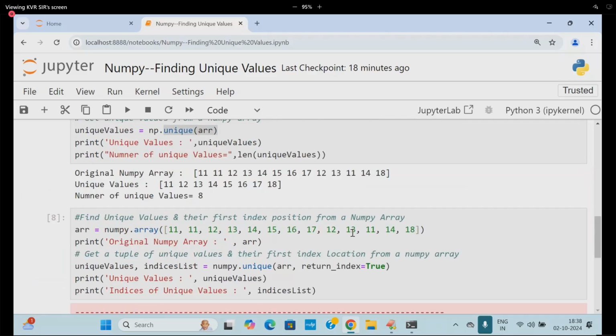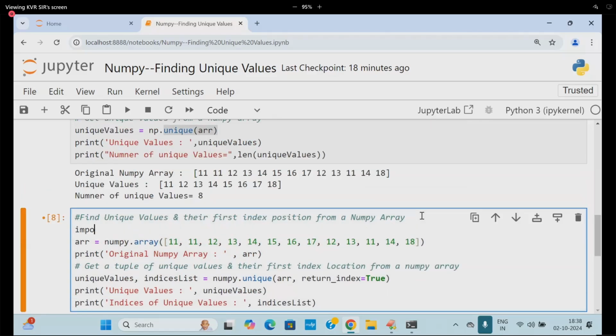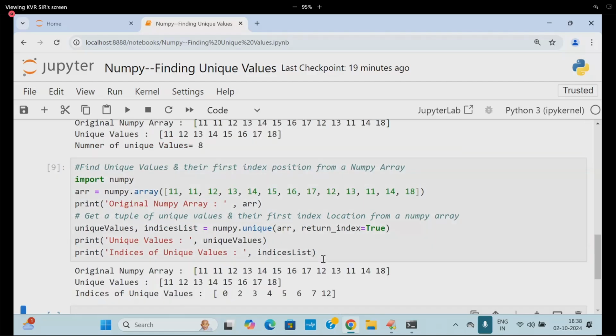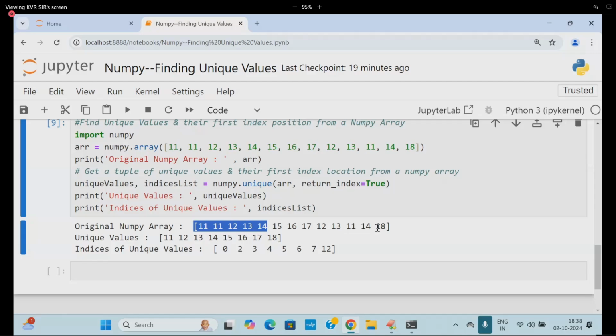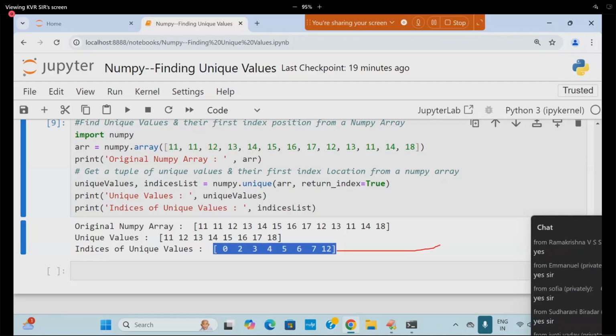So I'll go to, as usual, import what? NumPy directly. Let it be. Follow this now. Are you following this? These are all the list of values, unique values, and then going to give you what? These elements are coming. Are you able to follow? What are these? Once again, I am saying these indices are from where? Original, not from this place.